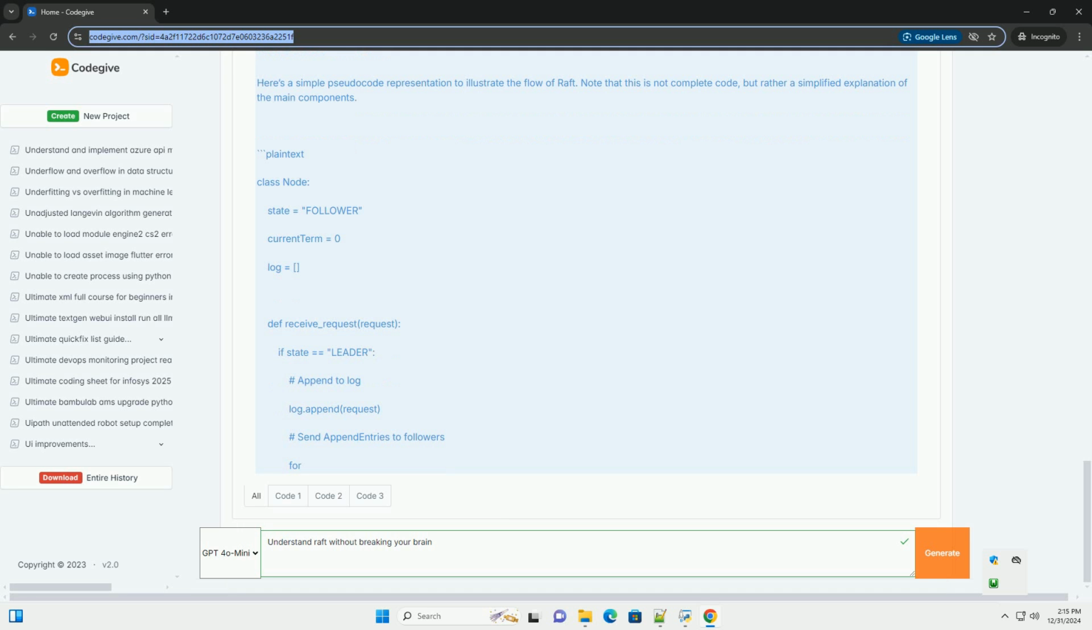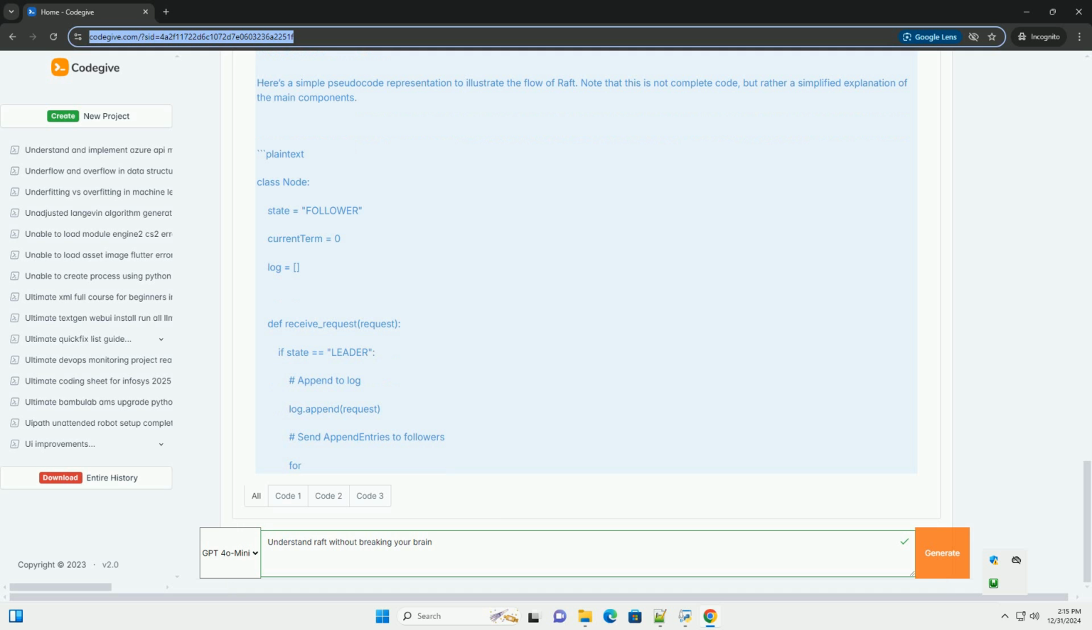Key concepts: 1. Leader and followers. Raft operates in a leader-follower model. One node is elected as the leader, and the others are followers. The leader handles all client requests and log updates, while followers replicate the leader's log.